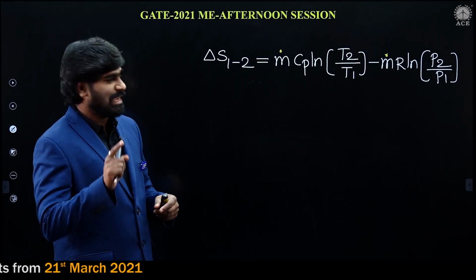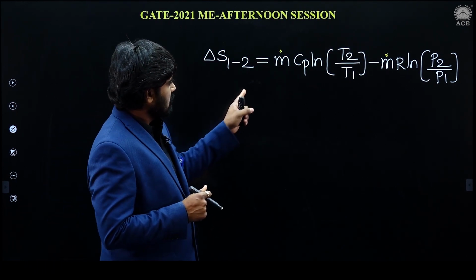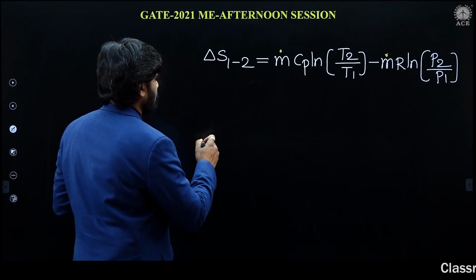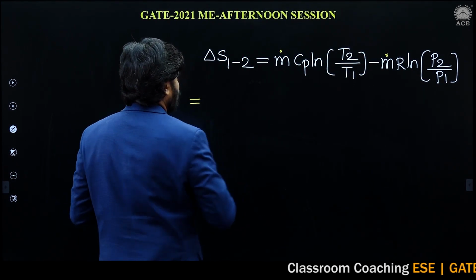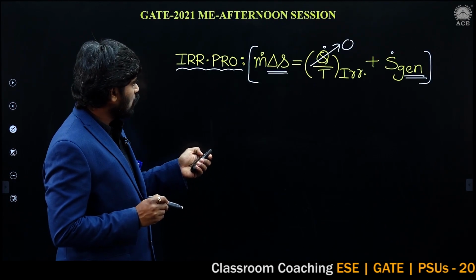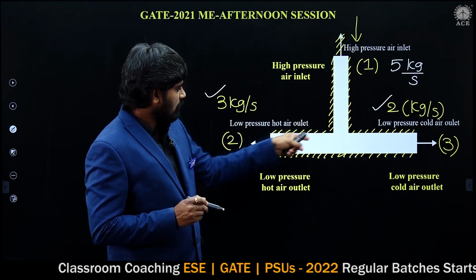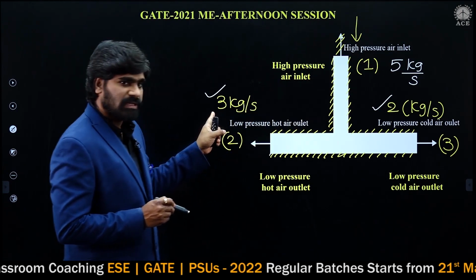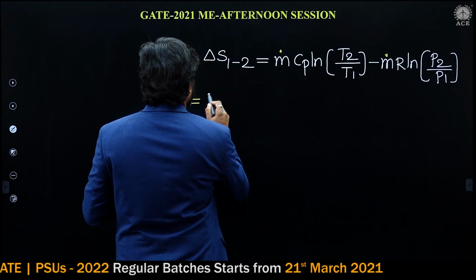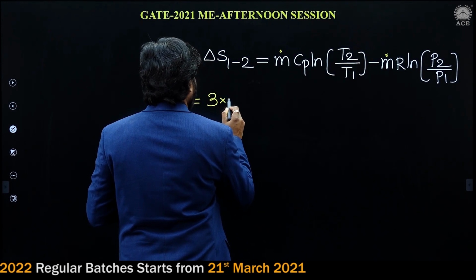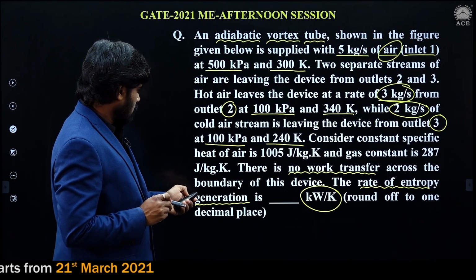Now let's find the change of entropy during 1 to 2. Let us substitute values. Just now I have given this formula. That is equal to the mass flow rate. For the 1 to 2 process, what is the mass flow rate? It is 3 kg per second, multiplied by Cp, which I think is given in the problem.